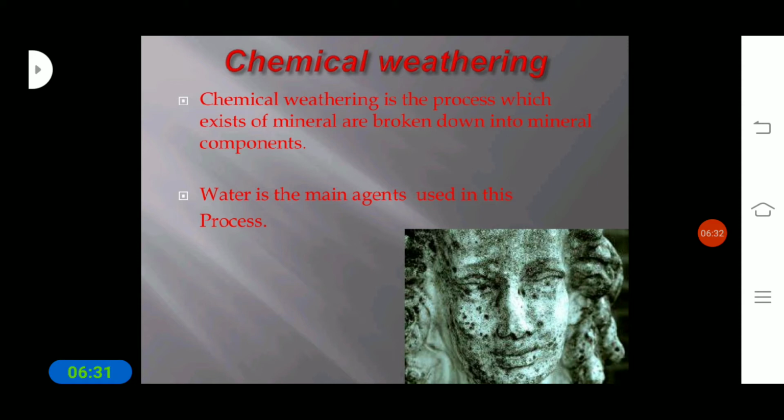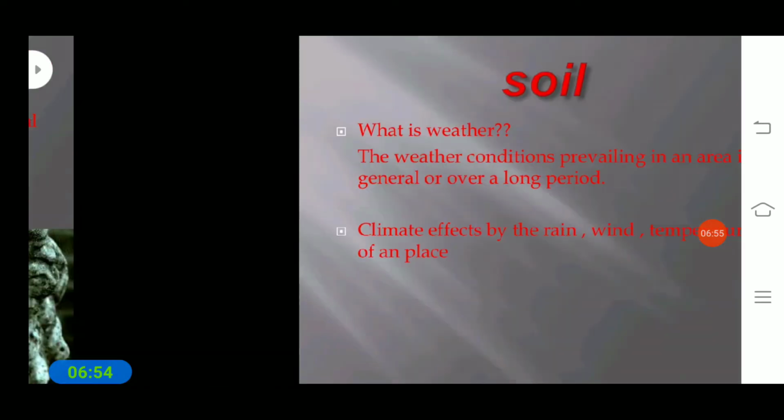Yes, chemical weathering means what? It is the process which breaks down minerals. Minerals are nothing but what exists in the soil. Some of the minerals exist in the soil, and they are broken down into mineral components. That is what we call chemical weathering. So here water is the main agent used in this process.